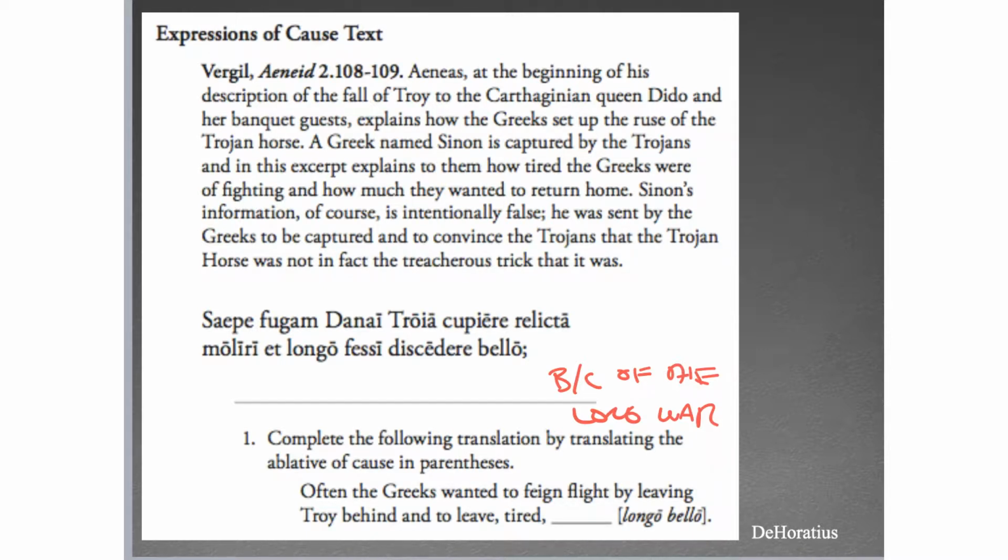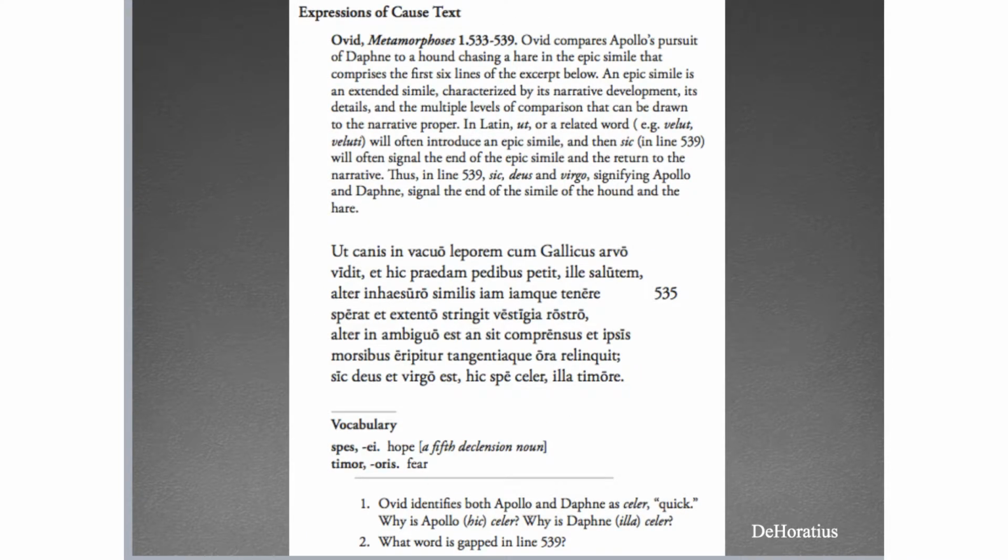All right, so often the Greeks wanted to feign flight by leaving Troy behind and to leave tired because of the long war. All right, and so that's a nice illustration of not only the ablative of cause in general, but also one of those times when the ablative of cause does not overlap the ablative of means. All right, here's another one from Ovid's Metamorphoses.